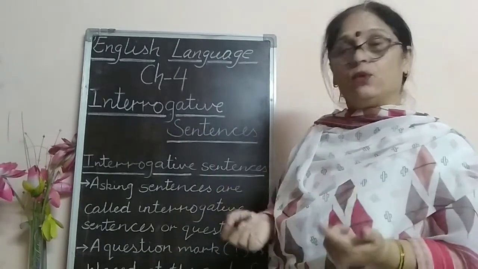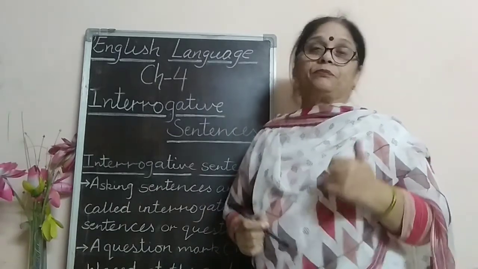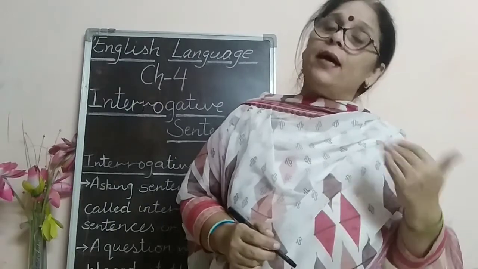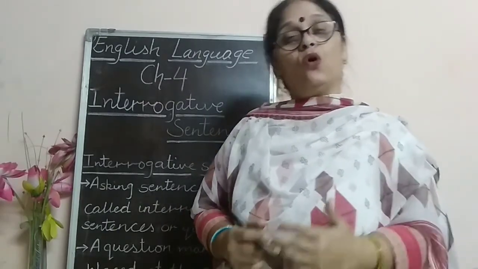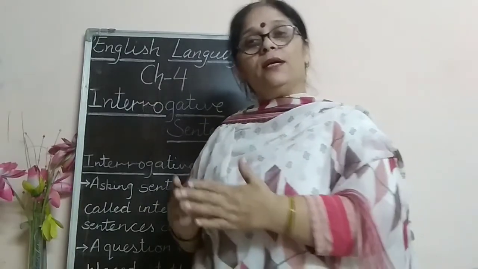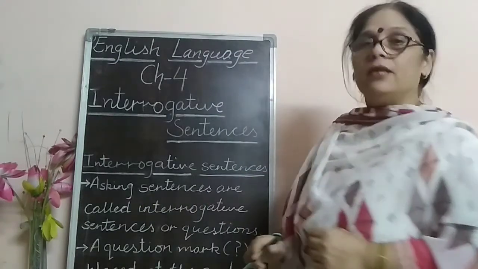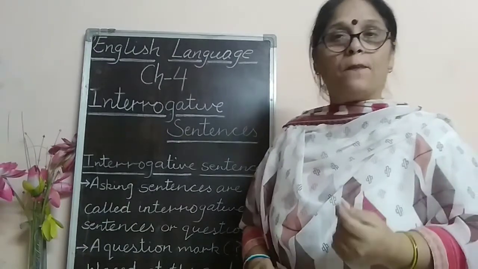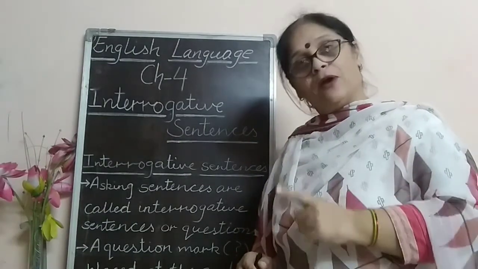What are the interrogative sentences? In that chapter, we have already discussed that the asking sentences are called interrogative sentences. Yes, dear students, when we are discussing a particular topic, we have to define that.